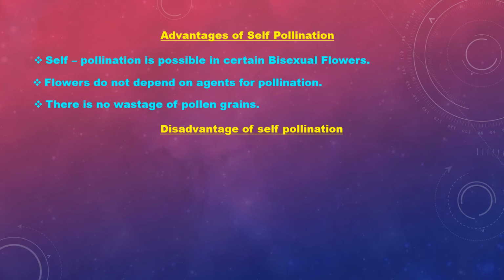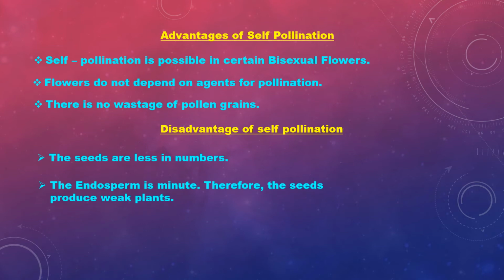Disadvantages of self-pollination. The seeds are less in number because different gametes do not fuse. The endosperm is minute, therefore the seeds produce weak plants.